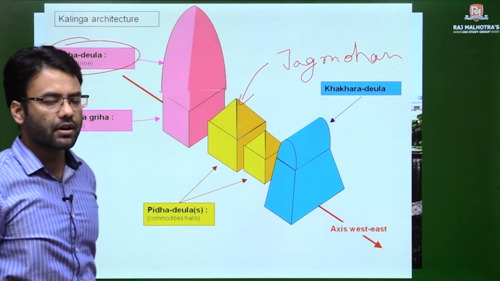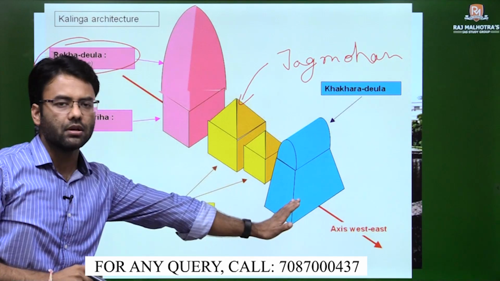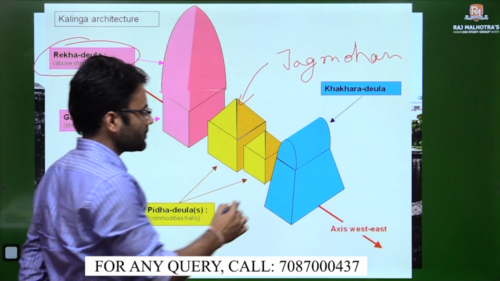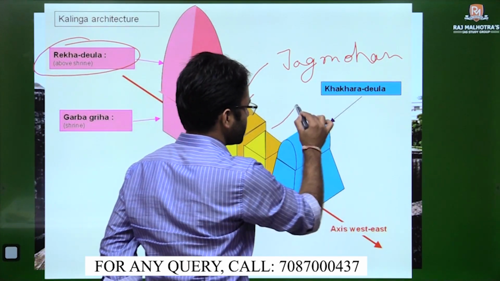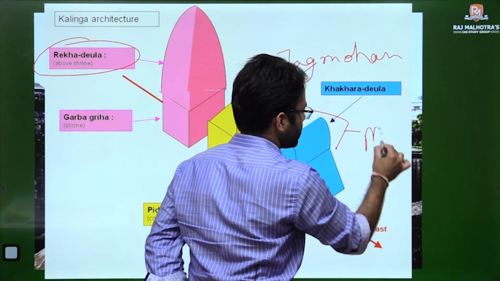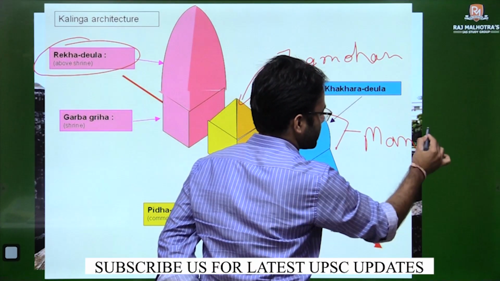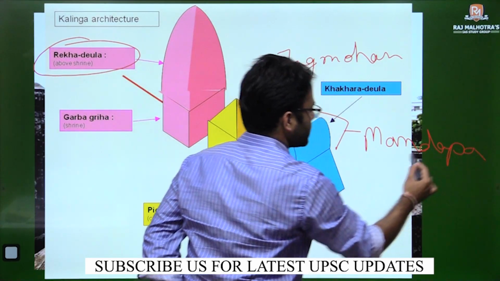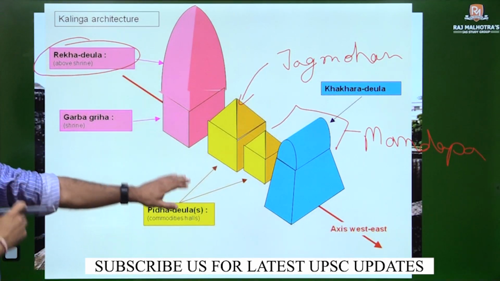This is the uniqueness of it. And this is the entrance or the mandap, or both the complexes are known as mandap. Okay, so this is the uniqueness.